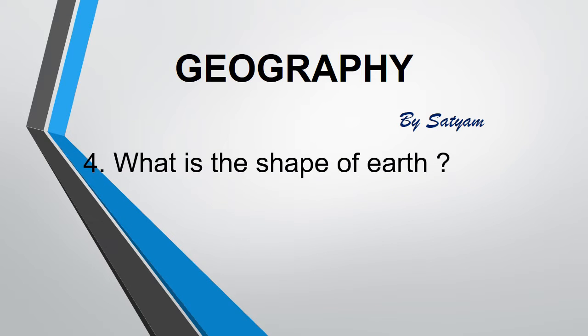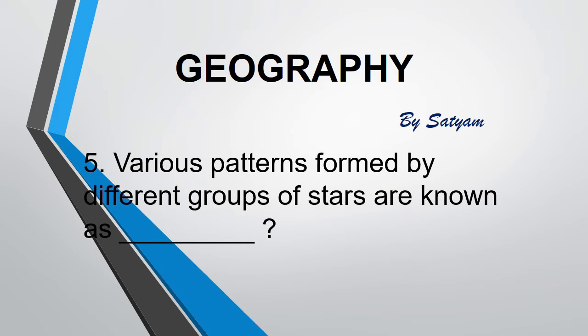The next question is: what is the shape of Earth? The answer is geode. Geode means an Earth-like shape that is slightly flattened at the poles. The next question is: various patterns found by different groups of stars are known as dash. The answer is constellation. There are a lot of types of constellation in the space. For example, Ursa Major, Ursa Minor, Orion, Taurus, Gemini, etc.